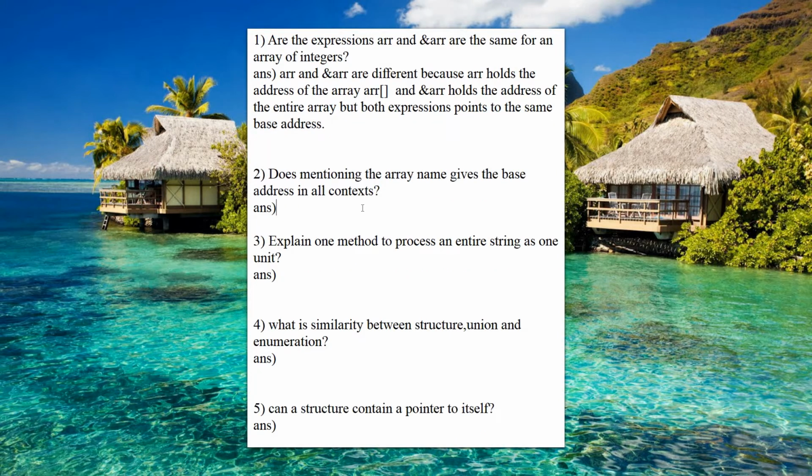We shall see the second question. Does mentioning the array name give the base address in all contexts? They have asked whether mentioning just the array name gives the base address. You can say no, the answer for this is no, because the compiler treats the array name as a pointer to the first element. As you know, whenever an array is declared, it is provided with a name which points to the first element. You need to justify it. So because why?